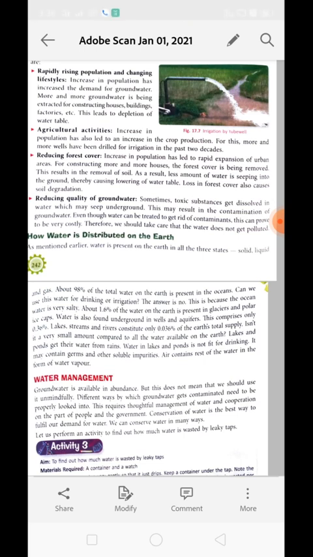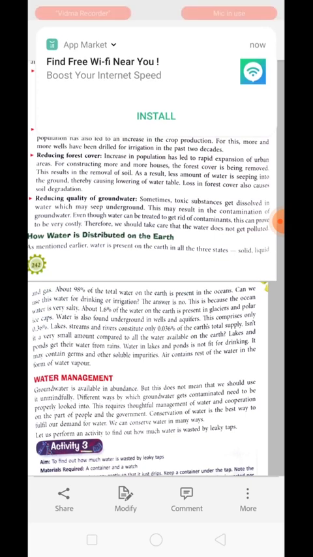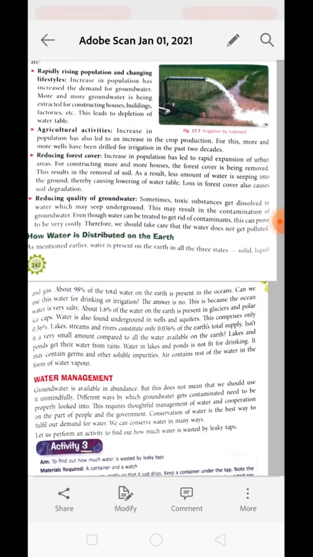So about 1.6% of water on earth is present in glaciers and polar ice caps. So what is the remaining? 98% in the ocean, 1.6% in glaciers, and both of these percentages are not available for us. Water is also found underground in wells and aquifers. This comprises only about 0.36%, very few percent. Lakes, streams and rivers constitute about 0.036% of the total water of earth. Okay, isn't it a very small quantity of water that is available for us to use on the earth?